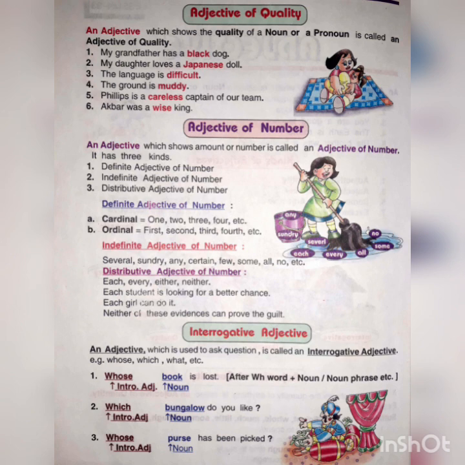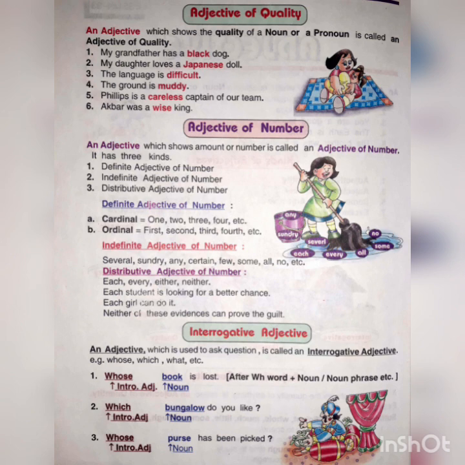Next one, distributive adjective. It denotes that person or things named in the sentence are taken singly. How can you identify distributive adjective on the basis of definition? Certainly you can find it denotes that the person or things named in the sentence are taken singly, separately, or in separate lots. The word like each, every, either, neither, etc. are known as distributive.